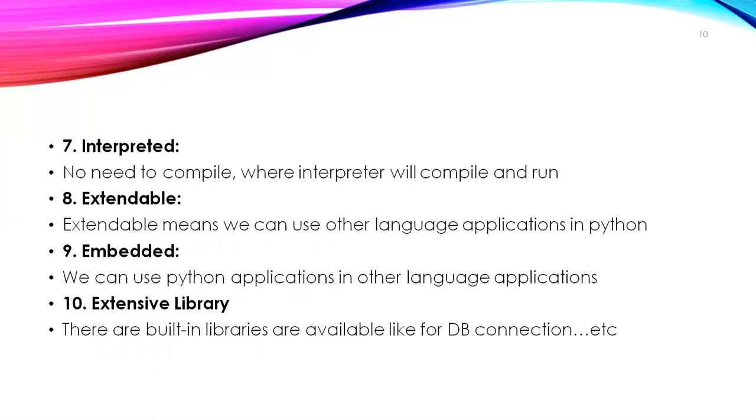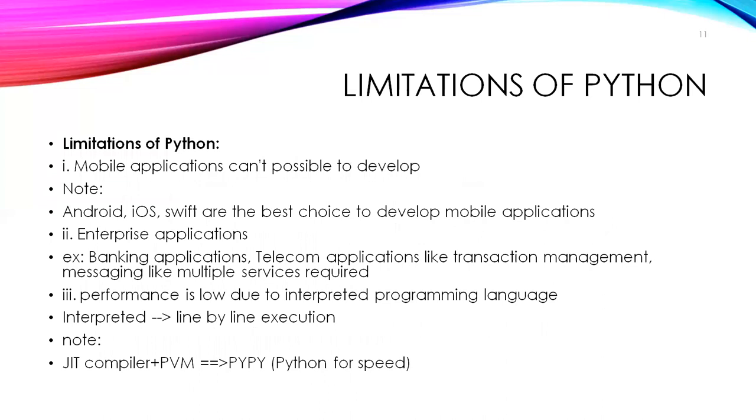Extensive library. Some libraries are available. If I want to work with a database, there is some library we can use. Suppose in Selenium with Java you want to work with an Excel sheet, what do we use? The Apache POI library, right? Similarly, extensive libraries are available in Python to work with database connections and so on. The built-in libraries are available. These are the advantages. Now, 10 points are given as advantages.